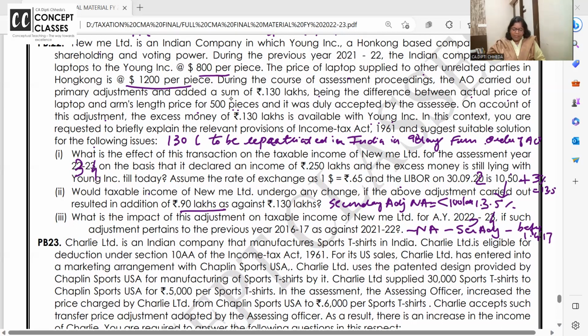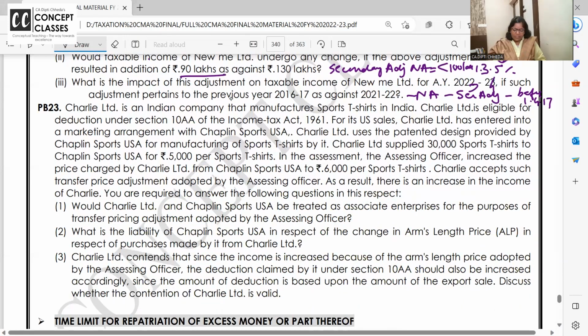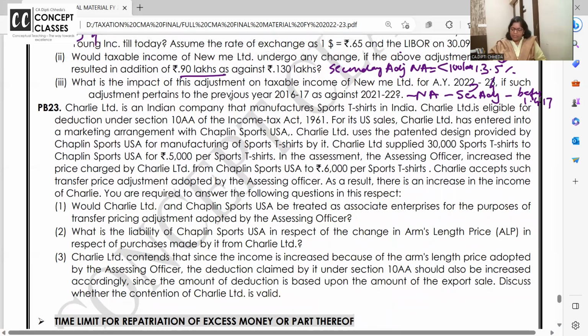Next one. Charlie Limited is an Indian company that manufactures t-shirts. Charlie Limited is eligible for deduction under section 10AA, the SEZ one. Charlie Limited uses a patent design provided by a USA company. Charlie Limited supplied 30,000 sports t-shirts to USA at 5,000. In the assessment, the assessing officer increased the price charged by Charlie Limited to 6,000. The AO said, no, you are showing 5,000, that is a low sale price, it should be 6,000. Charlie accepts that. Okay, fine, we will increase it by 1,000 rupees.